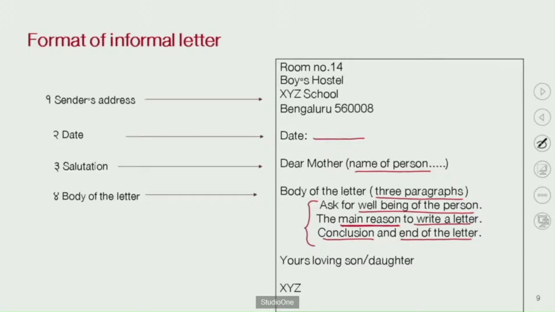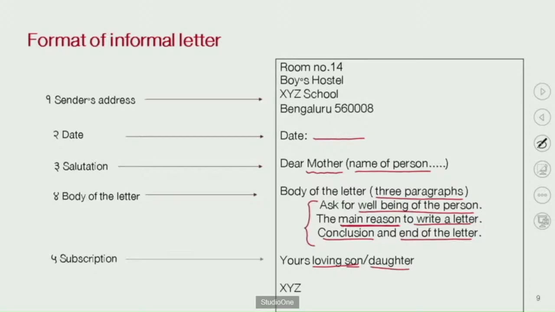Yes, very nice. So what is the next important step? Yes, the subscription. How can you write the subscription for an informal, family or friendly letter? You can write yours lovingly, son, because you write dear mother, you are writing a letter to your mother. When you are writing a letter to your friend, you can write yours loving friend. Here you write yours loving son or daughter.